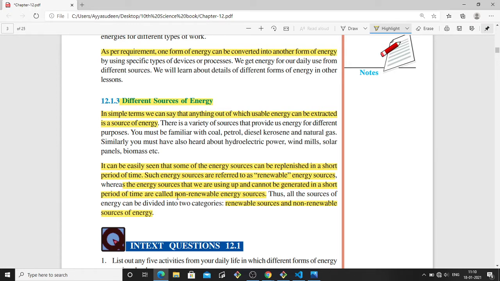But energy that cannot be exhausted easily, like sunlight, the wind or the seawater, these are all renewable energy sources. They can renew it. We can renew those, like wind and water.